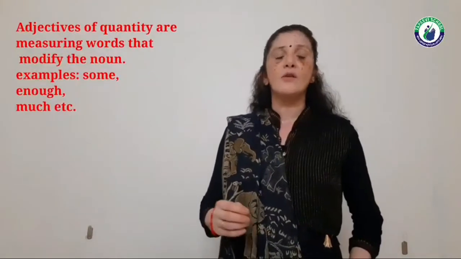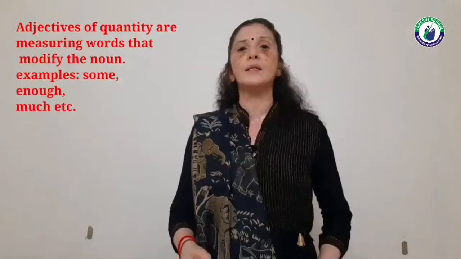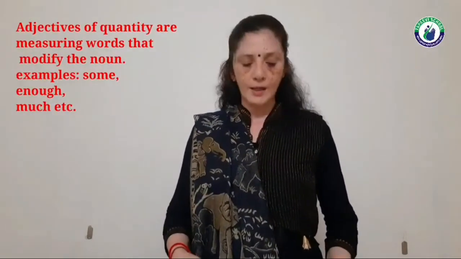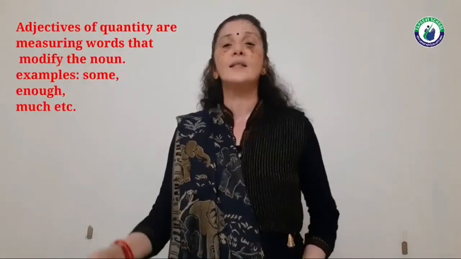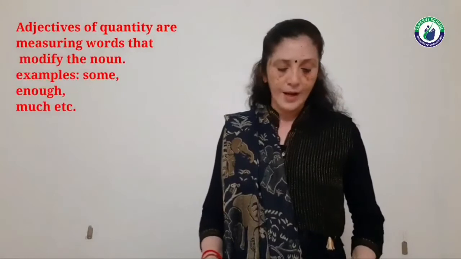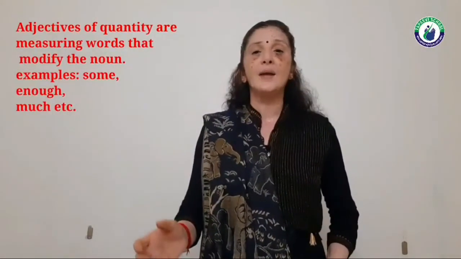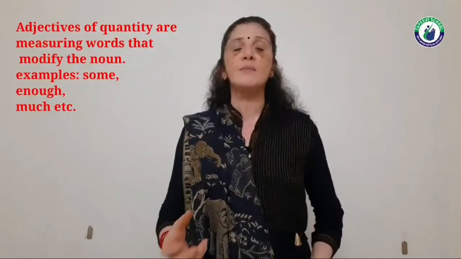Next is adjective of quantity. These adjectives are measuring words that modify the noun, right? Adjective of quantity means these adjectives are measuring unit. They modify the nouns, right? For example, you have enough time to complete your work. Here enough is called adjective of quantity. It is showing the measurement of time.